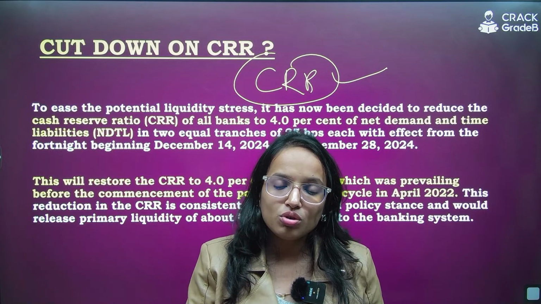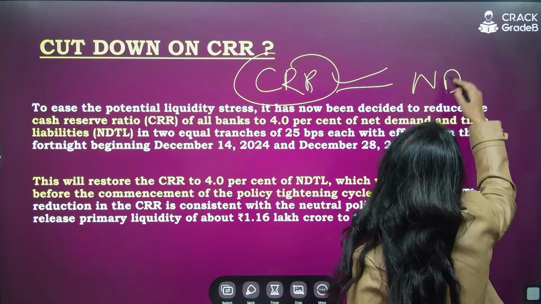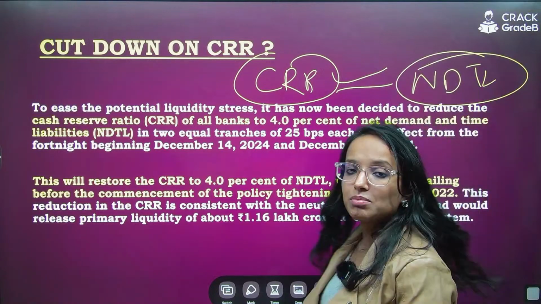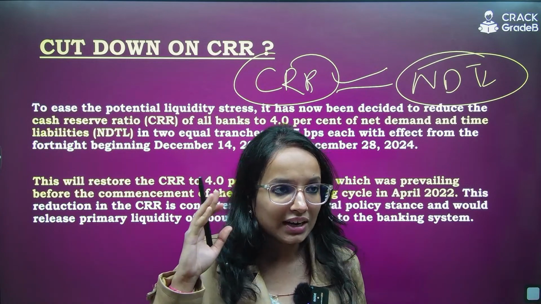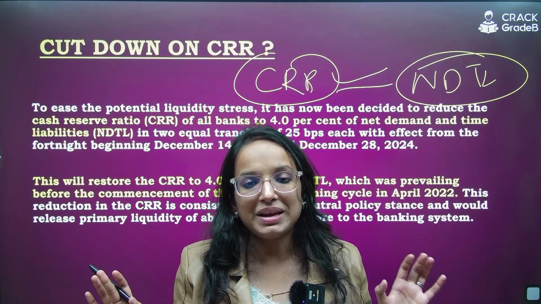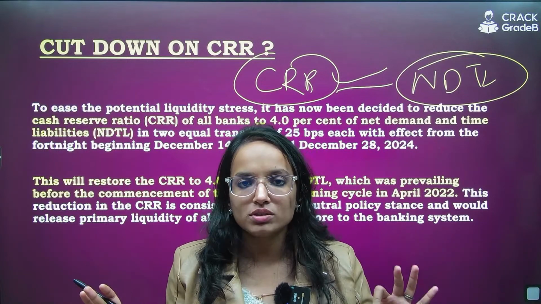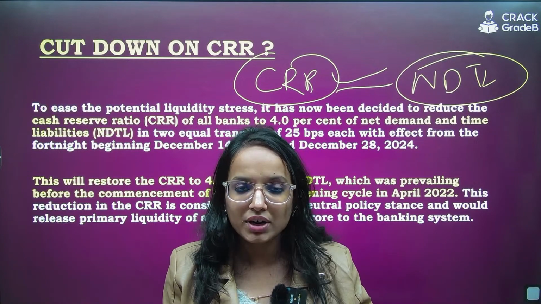Cash reserve ratio is a percentage of the NDTL. What is this NDTL? NDTL, the net demand and time liability. NDTL is nothing but you can understand it as total deposits with the banking system, be it demand deposit or term deposit. What are demand deposits? Which you can withdraw on demand, like a savings account, etc.